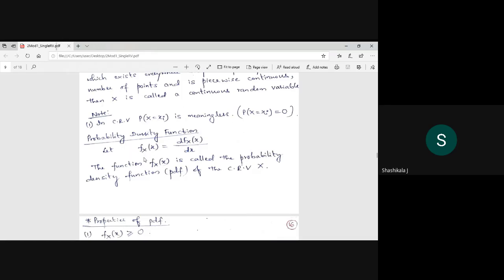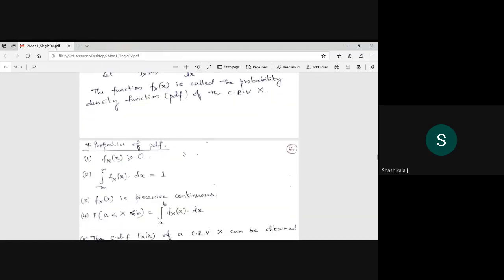The PDF is the derivative of your CDF, which represents how your random variable is distributed, or your CDF is the integration of the PDF.